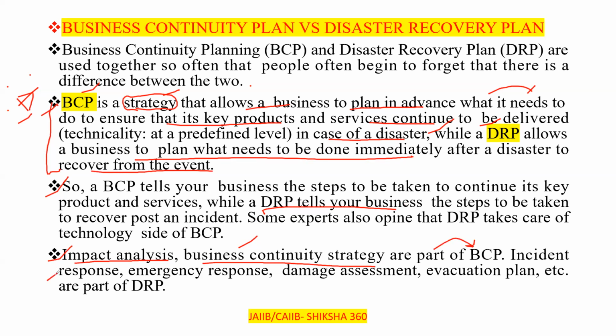On the other side, incident response, emergency response, damage assessment, and evacuation plan are all part of the DRP, the disaster recovery plan. Clear? So kindly remember both these things: what is BCP and what is DRP.